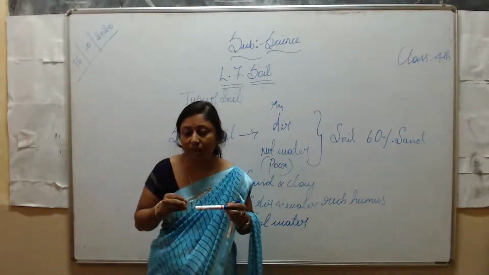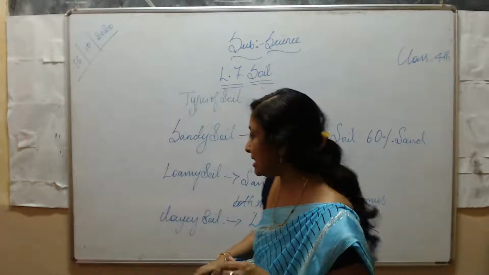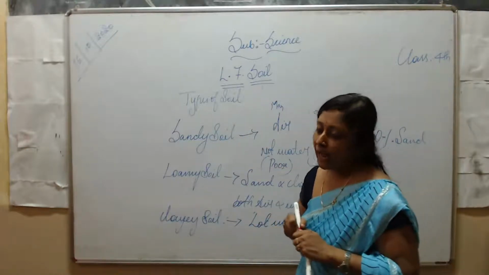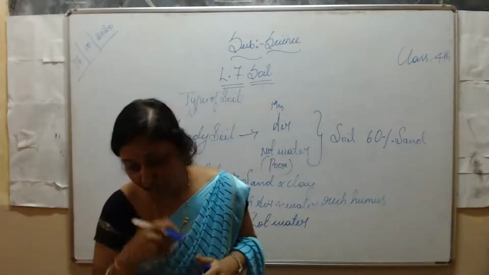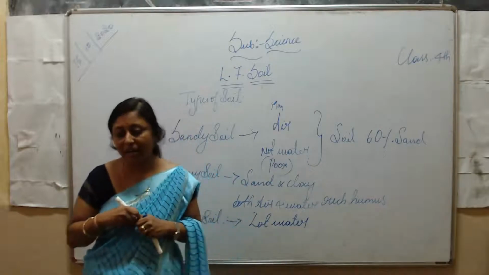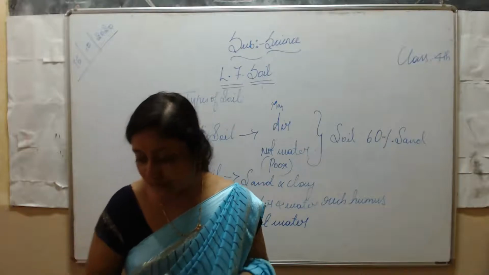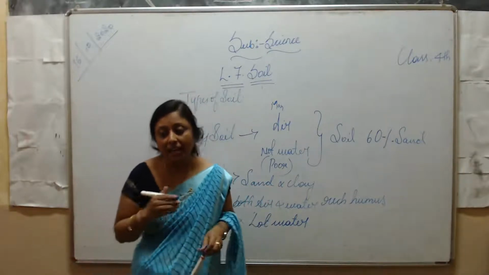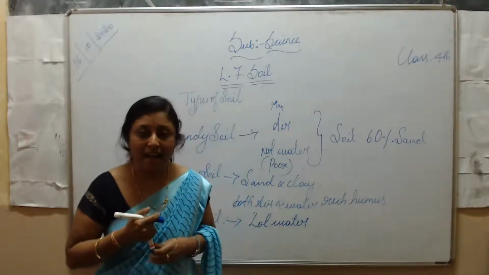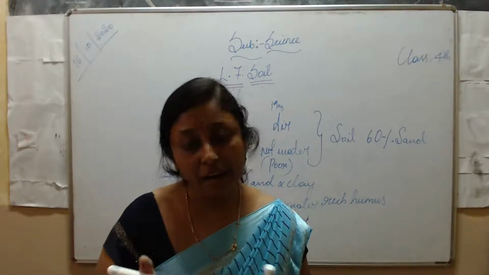It consists of little air. The roots of the plants do not get enough air, and so it is good only for growing rice.